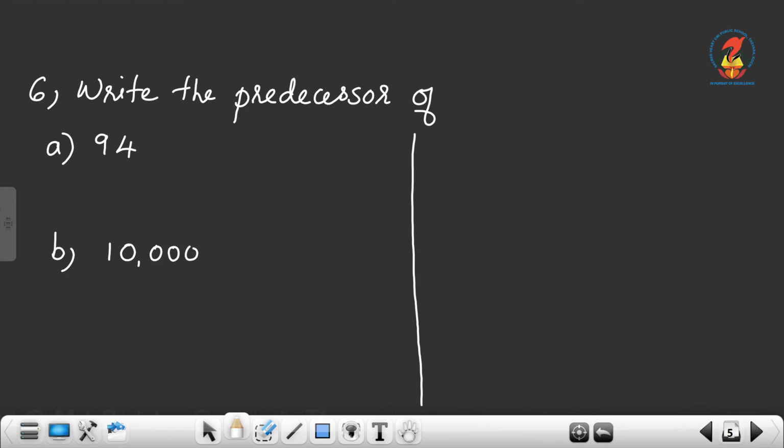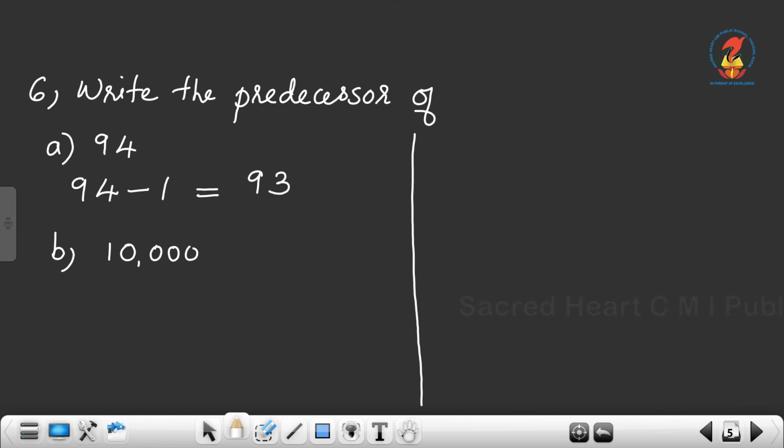Now, next question. Write the predecessor of 94. How will you find out the predecessor of 94? That is, if you subtract 1 from the given number, you will get its predecessor. So, 94 minus 1. What is 94 minus 1? 93.